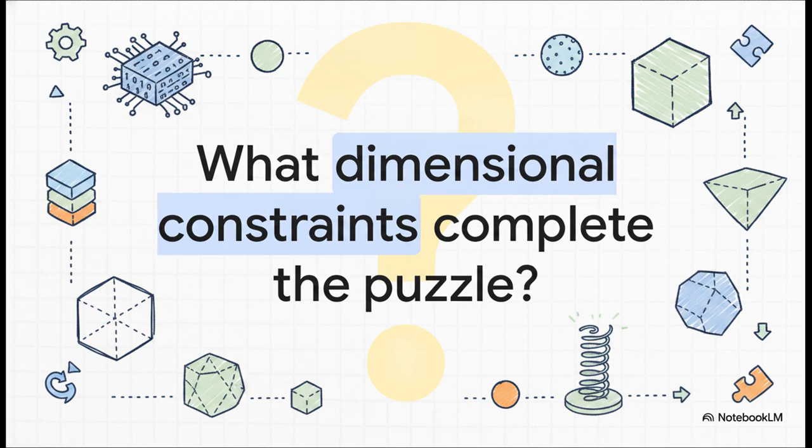But this brings us to a pretty compelling question for our next explainer. With all these architectural pieces finally in place, what final dimensional constraints and physical data types remain to actually complete the Merg-E puzzle? Join us for Part 6, the final installment of this series, where we are going to bring this whole thing together.